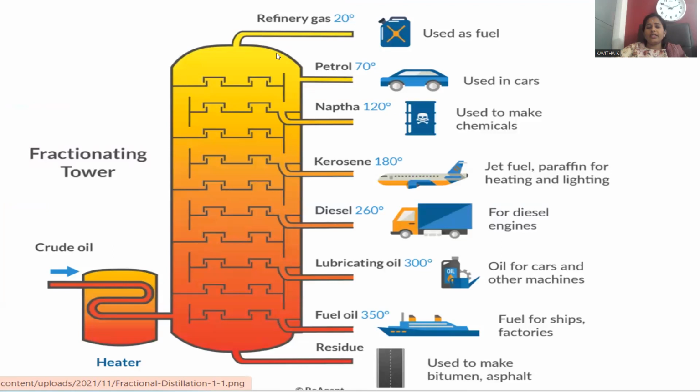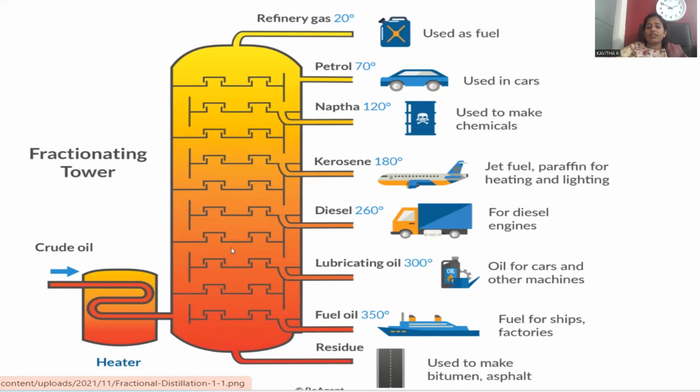That is provided in the entire diagrammatic representation. Crude oil is introduced. Whenever crude oil is introduced, at the bottom you can notice the temperature is elevated, 350 degrees. When the temperature reaches 350, being a hydrocarbon, the entire crude oil is vaporized. These vapors move up.